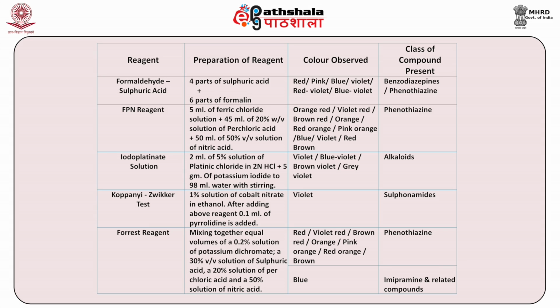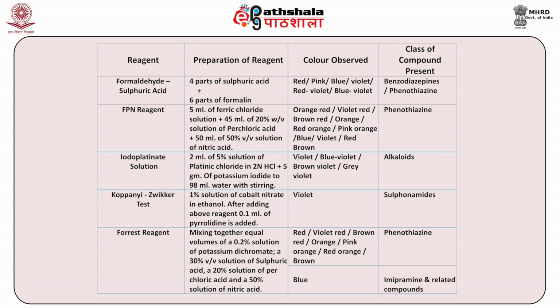For example, the formaldehyde sulfuric acid reagent is prepared by taking 4 parts of sulfuric acid and adding 6 parts of formalin. If the color observed is red, pink, blue, violet, red violet or blue violet, that is ranging from red to blue violet, then the compounds which may be present as the basic drug in the sample will be benzodiazepines or phenothiazines.